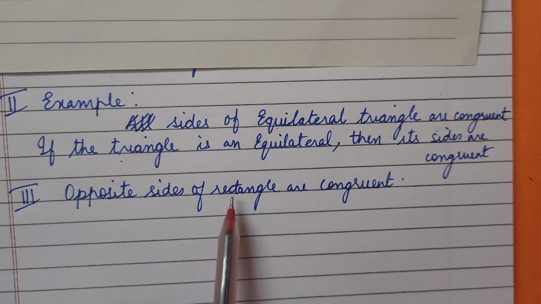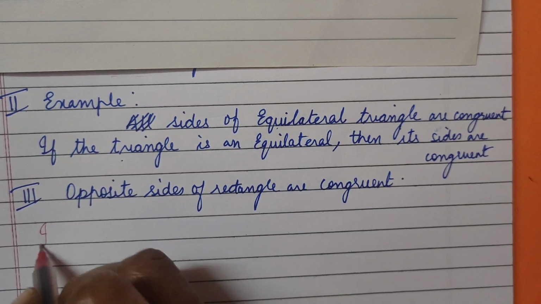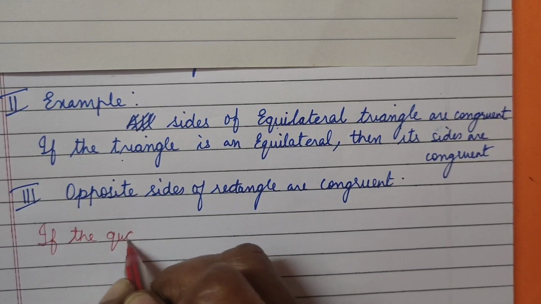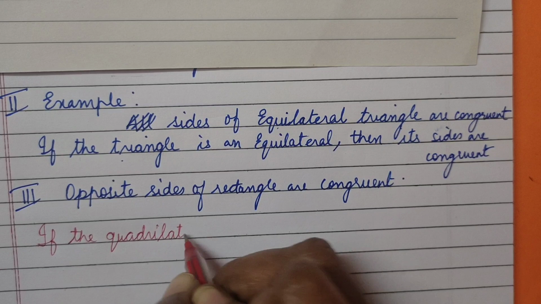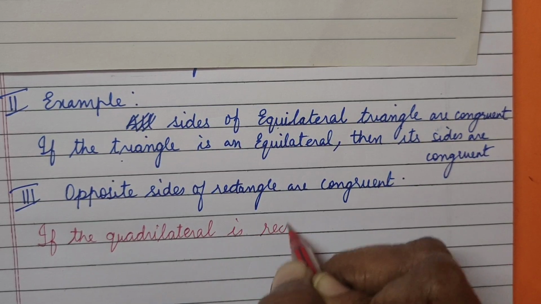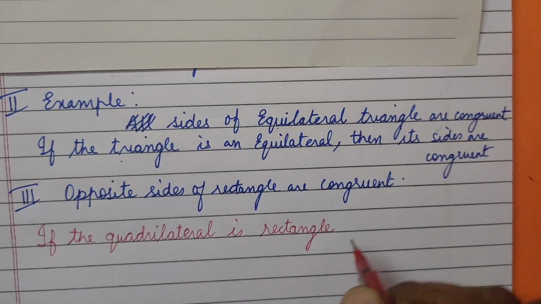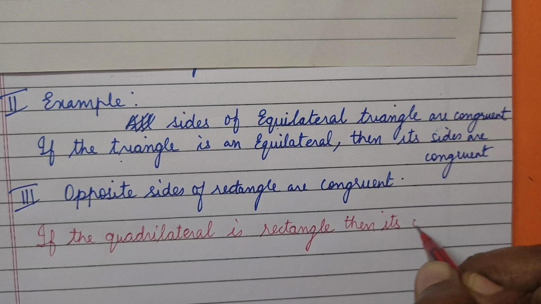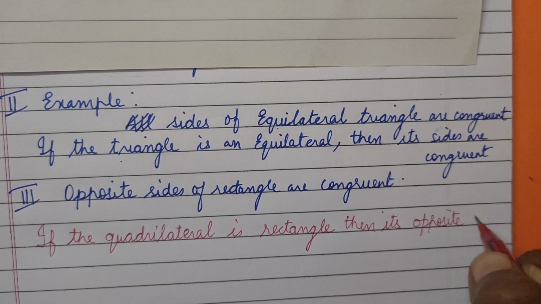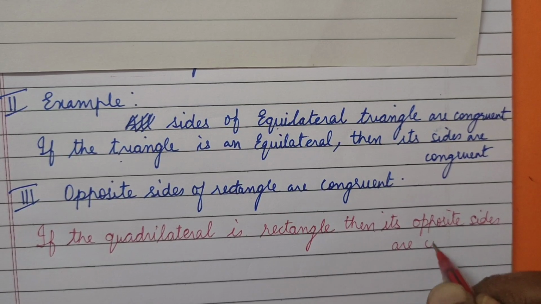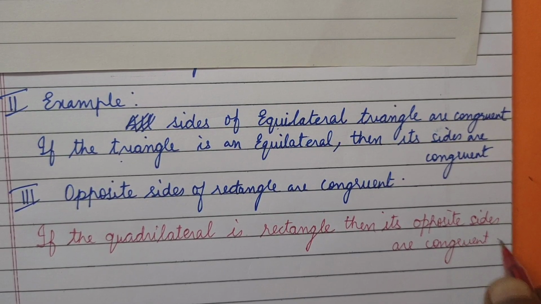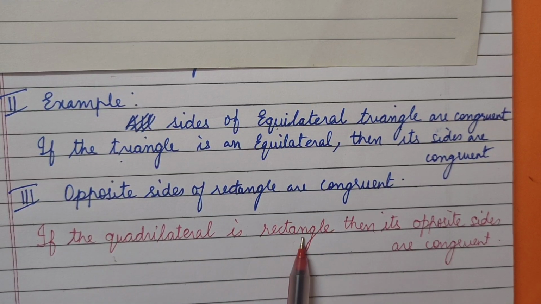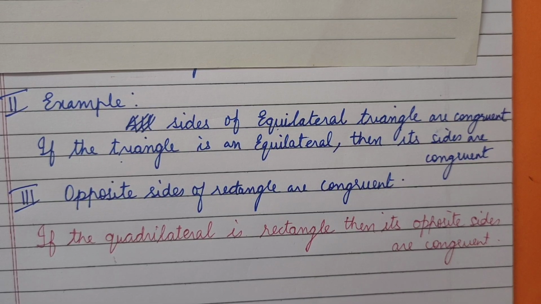If the quadrilateral is a rectangle, then its opposite sides are congruent. Clear how we are supposed to write it? We have to mention first which figure we are talking about.